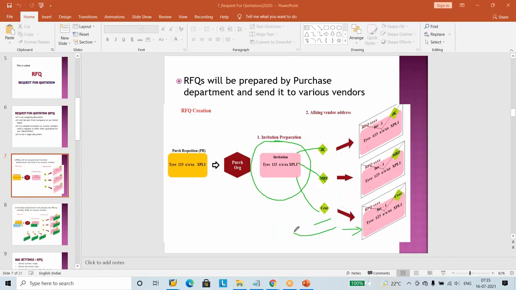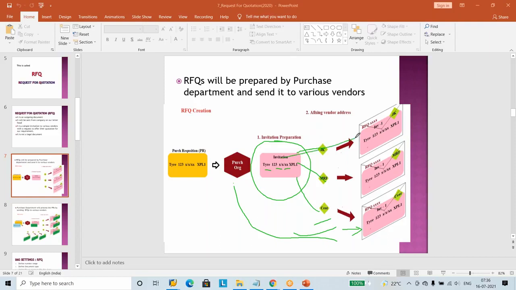Exactly after 1 year, he responded to our purchase department by sending one letter: Srinivas, last year you asked me for one material, 123 items. I am ready to supply, this is my price. If he responds that late, it is very difficult to select him, because by that time our requirement might already be fulfilled by some other vendors.